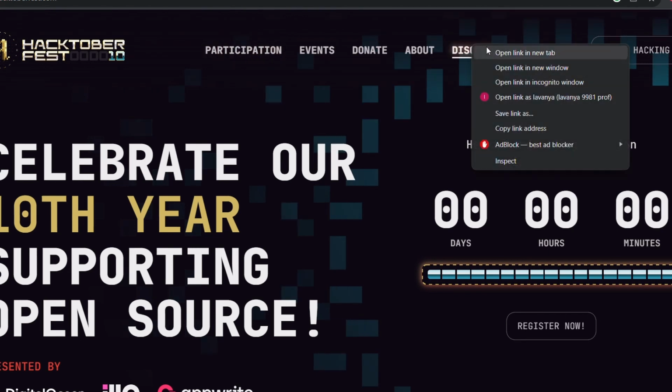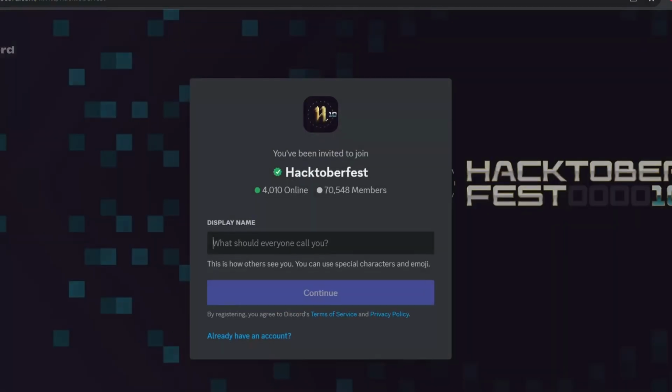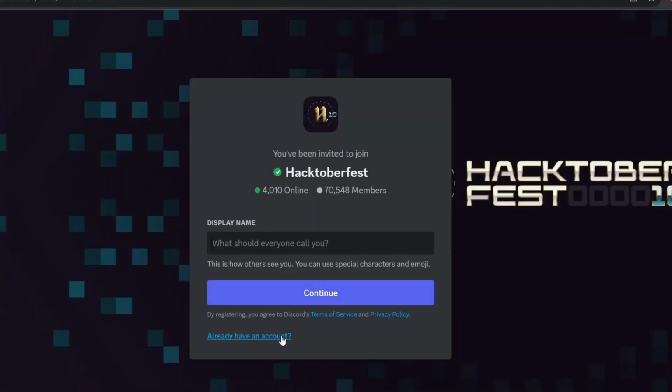If you want to join the Discord community, you can go here and create an account if you don't have one, or if you have an account, you can just accept the invite so that you can be part of the Hacktoberfest community. There are 7,548 members in the Hacktoberfest group.